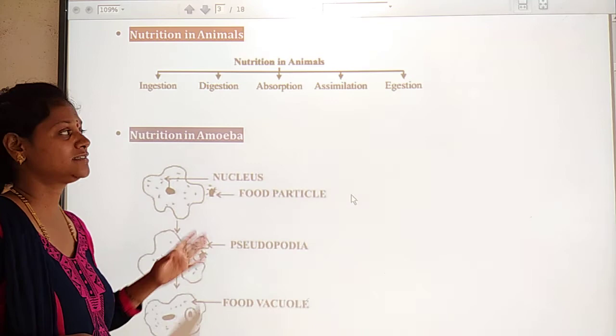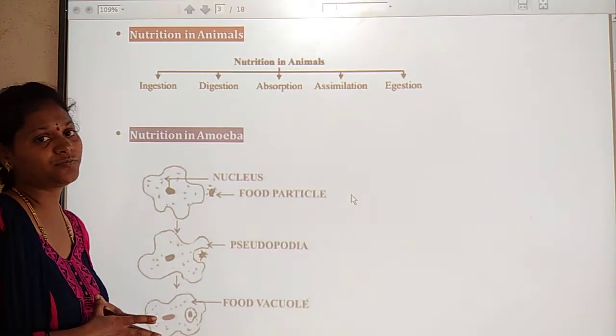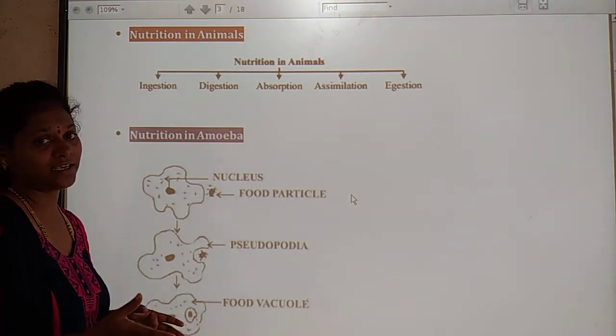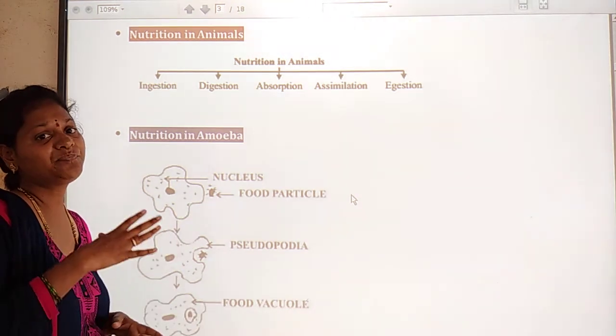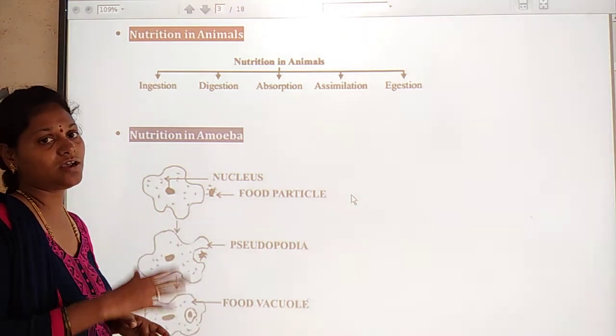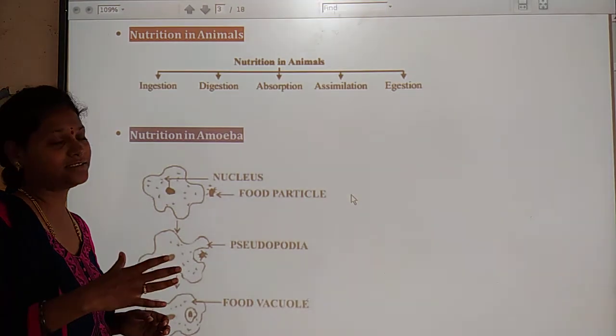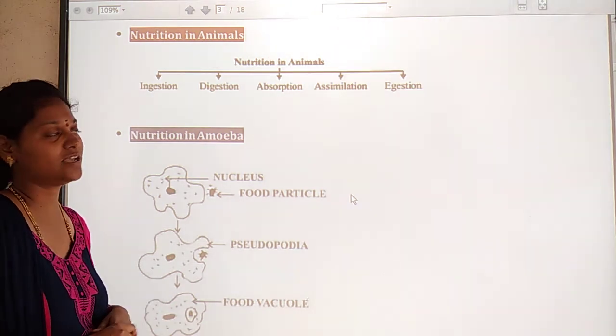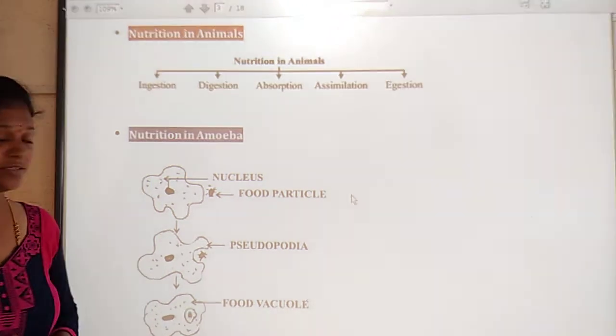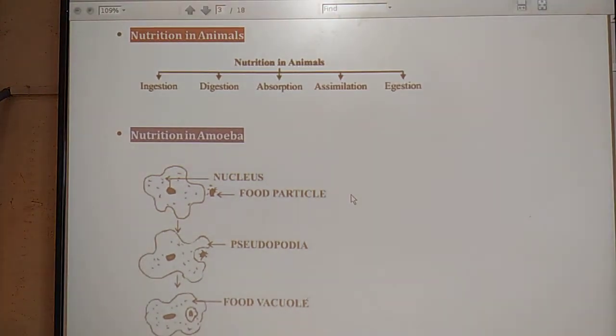The cell membrane. It does not have any mouth, and it does not have any exits. So with the help of the cell membrane, the waste materials of the food, or undigested food, exit from the cell membrane of the amoeba.